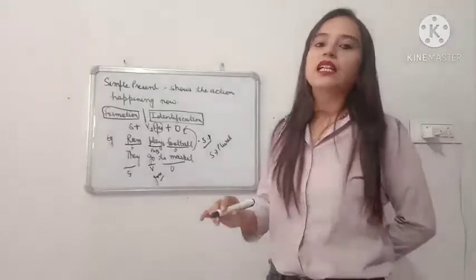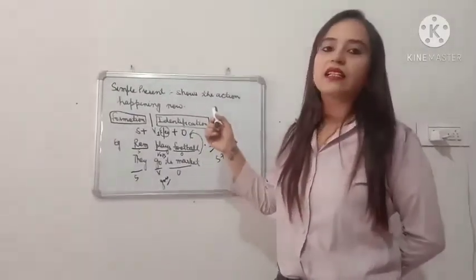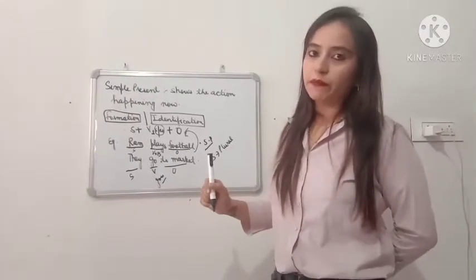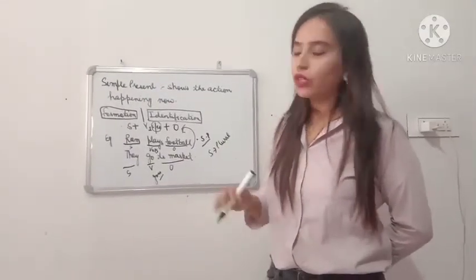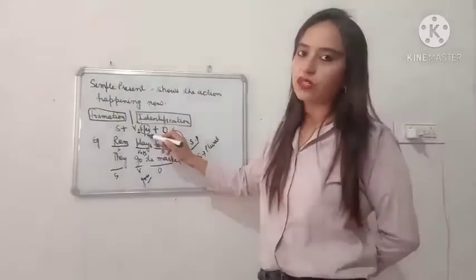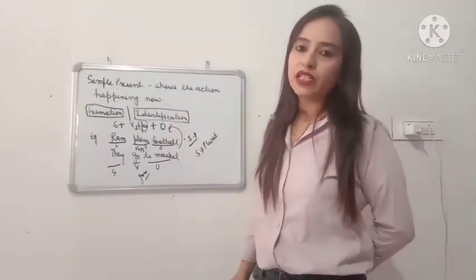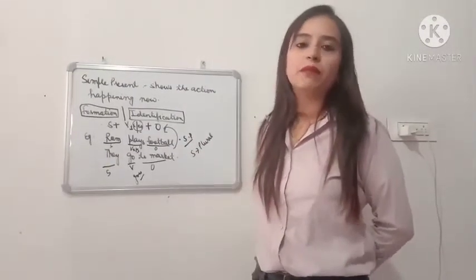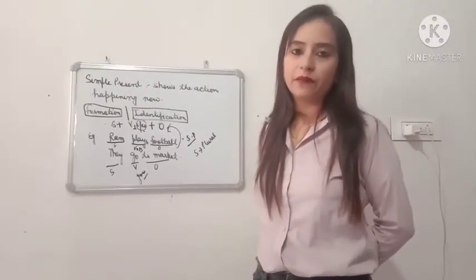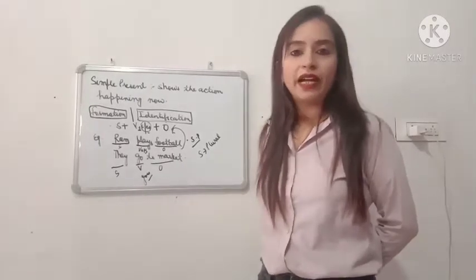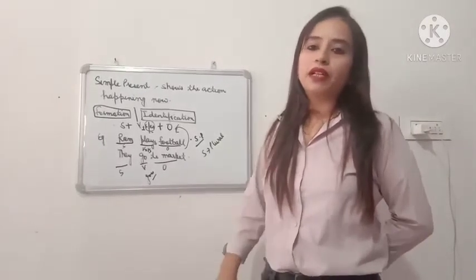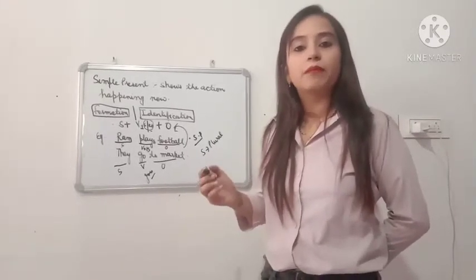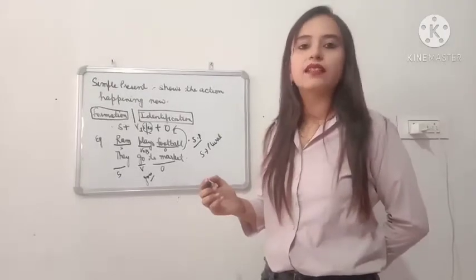So basically, in simple present tense, in formation, which form of verb do we use? It is the first form of verb. And if our subject is singular, then with that first form we use S or ES. And if our subject is plural, we do not use any S or ES. For example, the bird flies in the sky or the birds fly in the sky. If bird is one, then flies. If birds are many, like many birds fly in the sky.